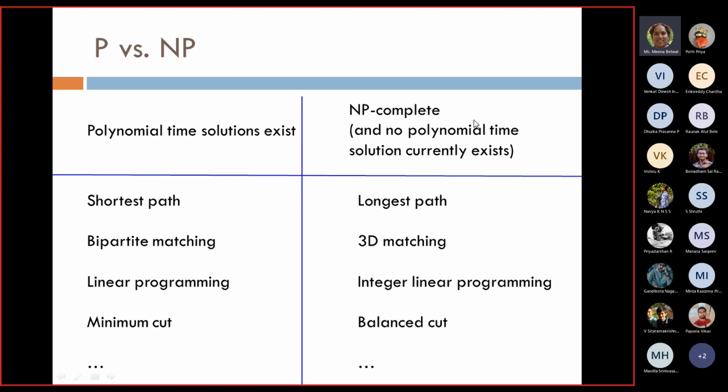Then NP complete problems: no polynomial time solution currently exists. They are NP complete because they are first NP problems, that means they are verifiable in polynomial time, and they are NP hard. NP hard means any problem can be converted to these problems, right? So longest path, 3D matching, integer linear programming, balanced cut, these are your NP complete problems.